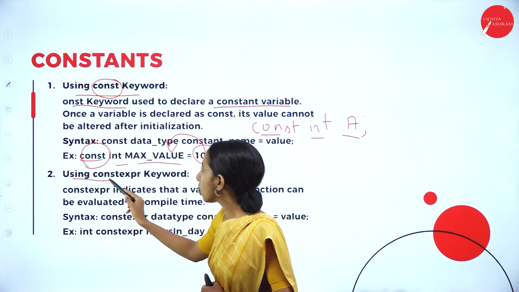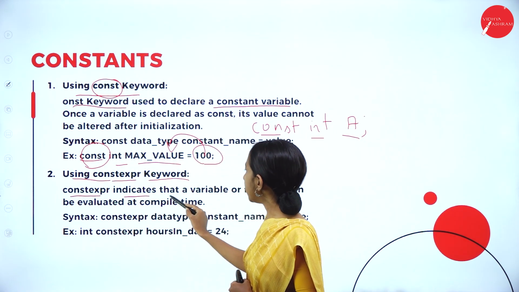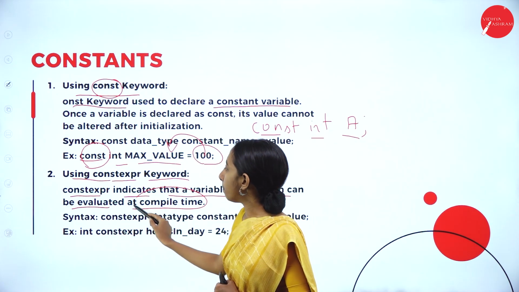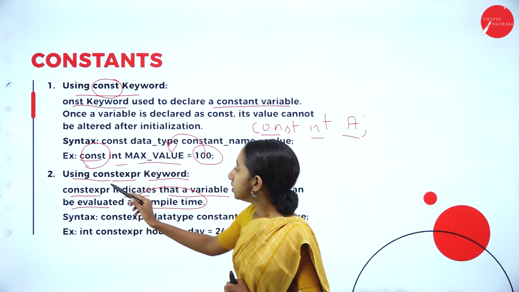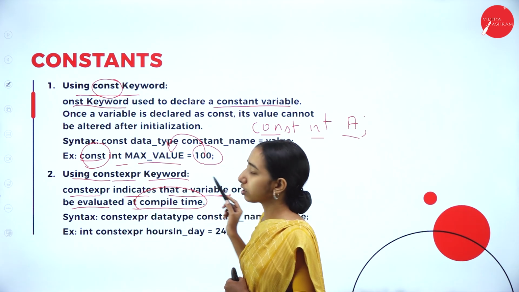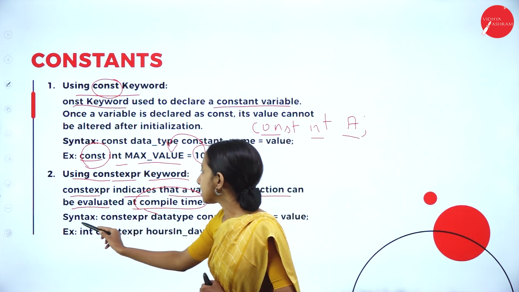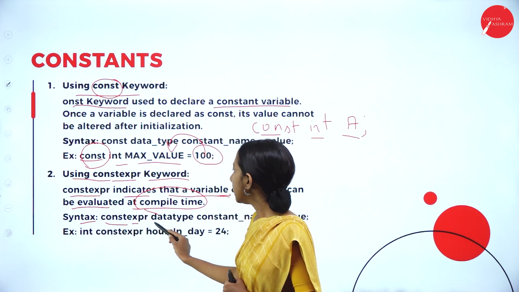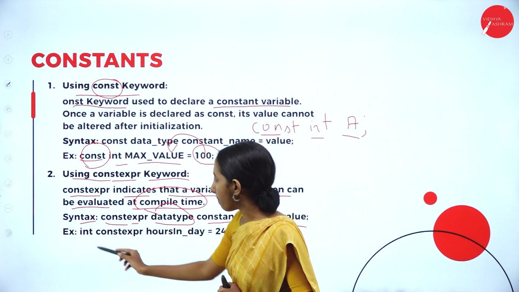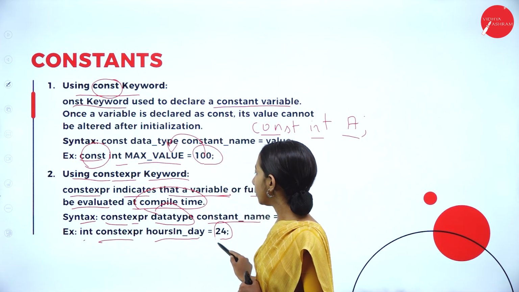Next, using the constexpr keyword. constexpr indicates that a variable or a function can be evaluated at compile time. So the constexpr keyword evaluates the variable or the function during compile time. The syntax is constexpr data type constant name equals value. Example: constexpr int hours in day equals 24.